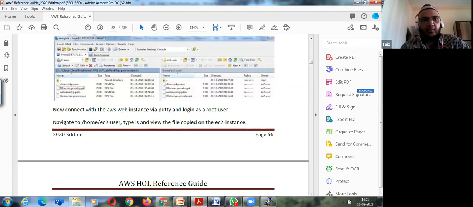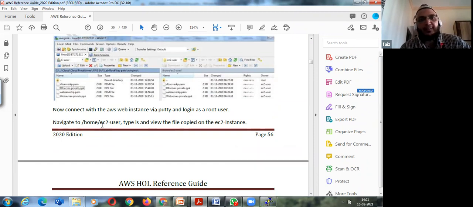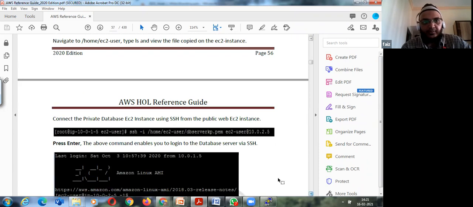Once I do this, I'll go back to my PuTTY session of my public instance. Okay, navigate to home EC2, type ls. And then I say connect the private database. So what is my private database IP? That is 10.0.2.5. So I'll give this command on the public instance.